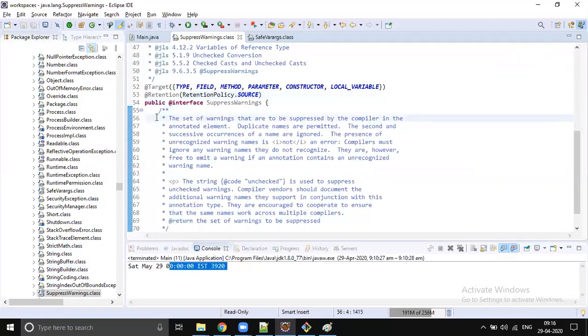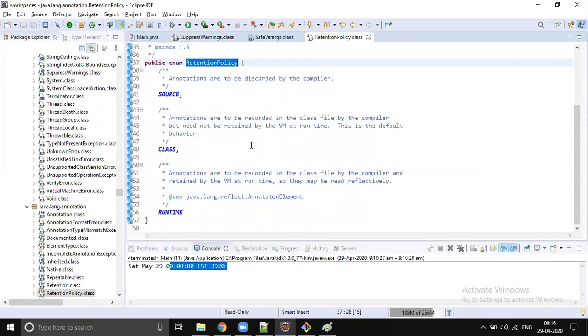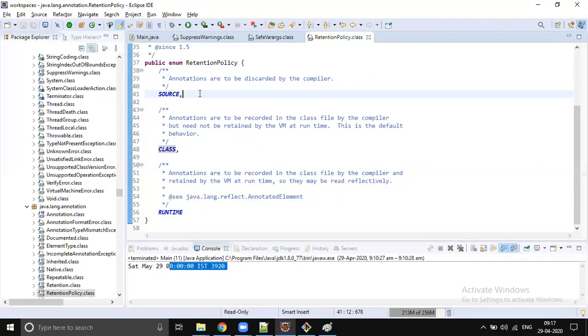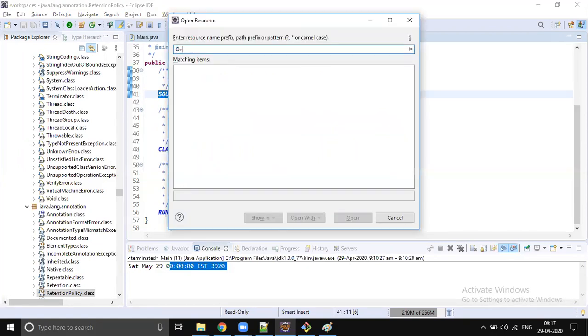So @Retention will specify the scope of the annotation. There are only three values allowed: SOURCE, CLASS, RUNTIME. Source means it is going to be used by the compiler, so it won't be available till the JVM level. If you specify retention source, for example, @Override. For example, @Override, right? Control Shift T.